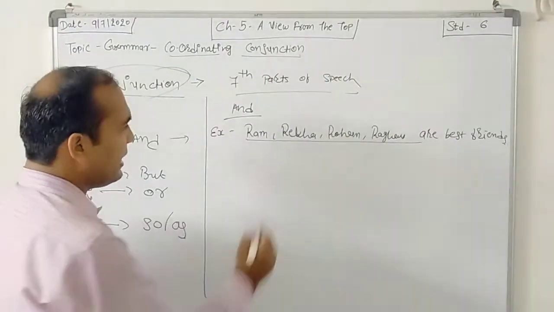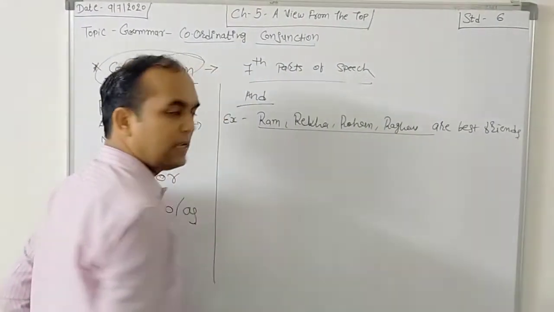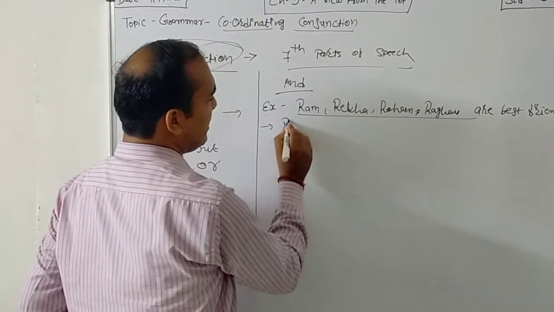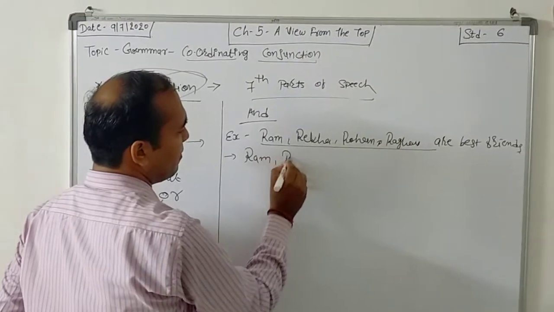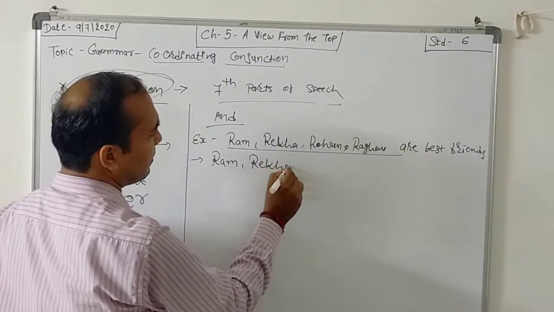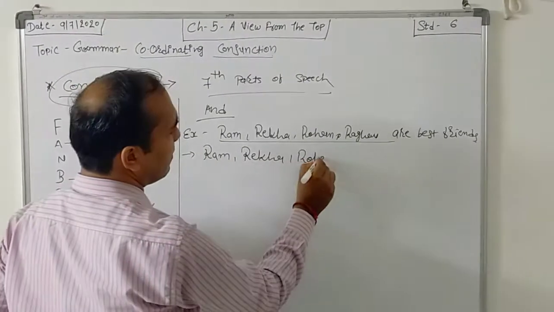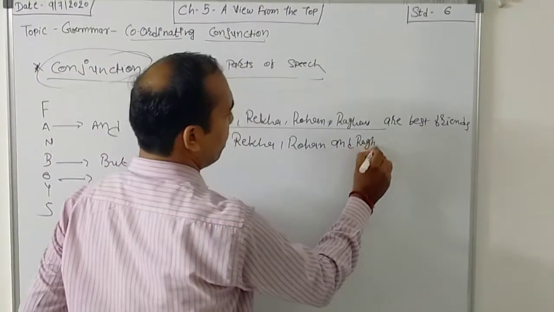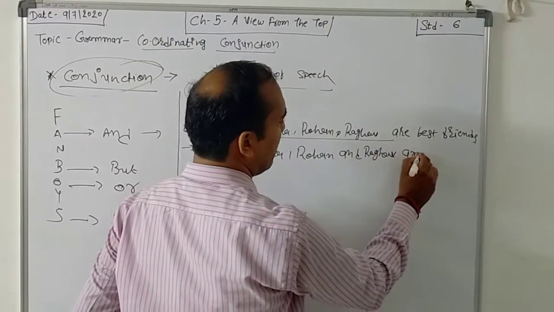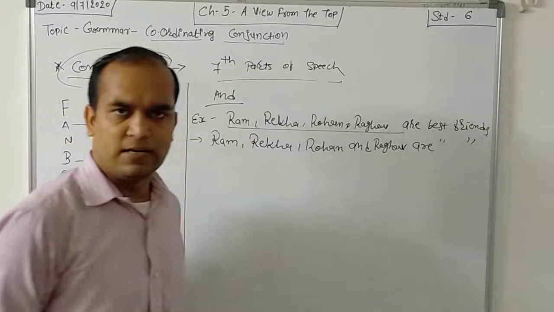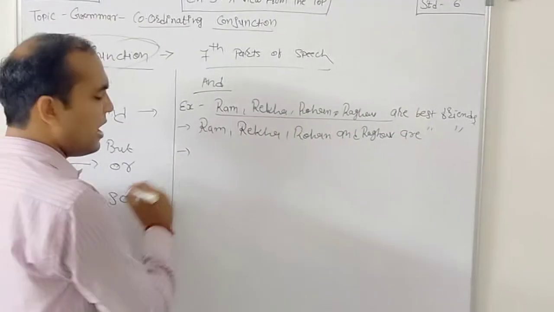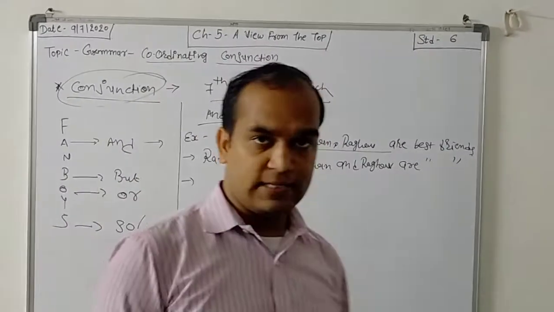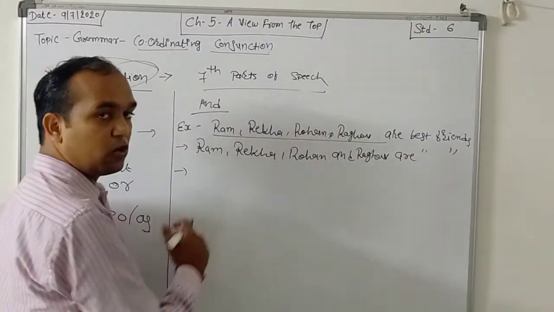For each and every name we are not using a conjunction, only before the last one. So here the answer is Ram, Rekha, Rohan, and Raghav are best friends.